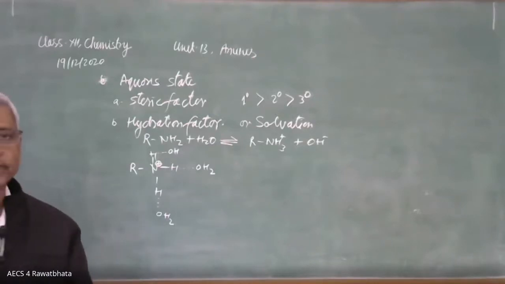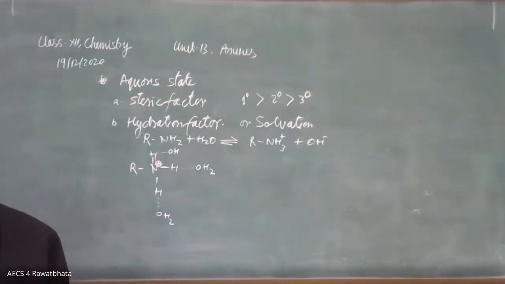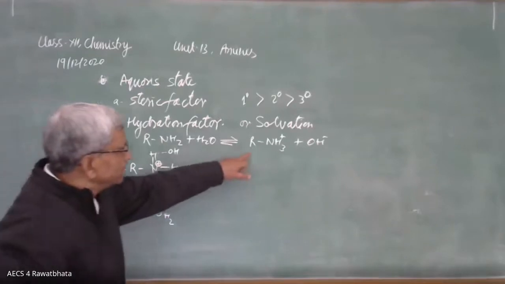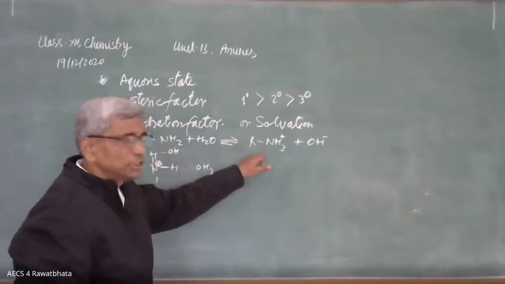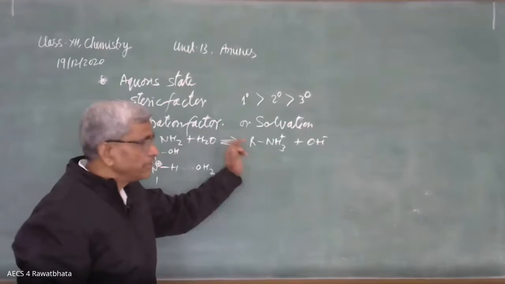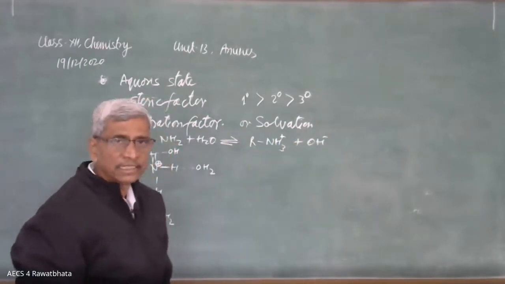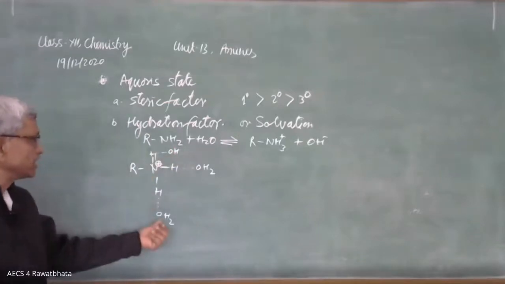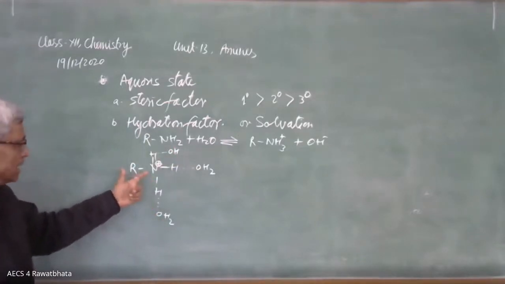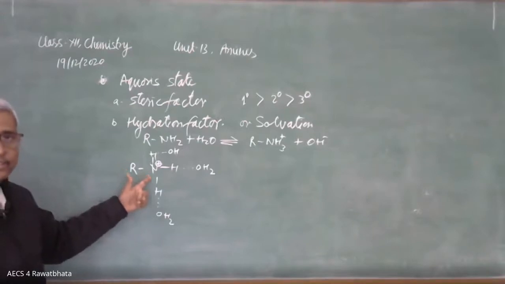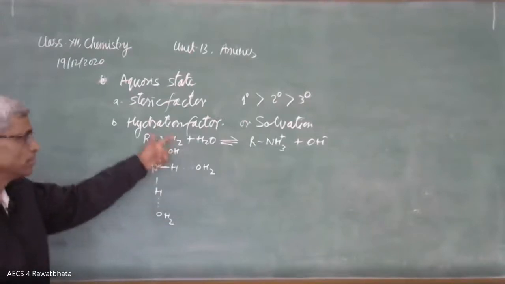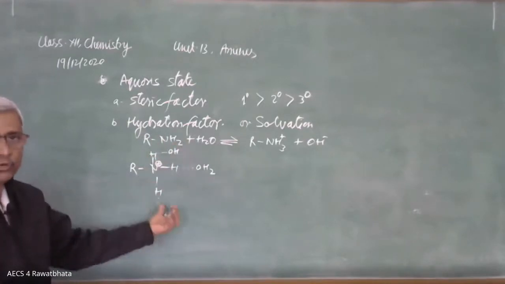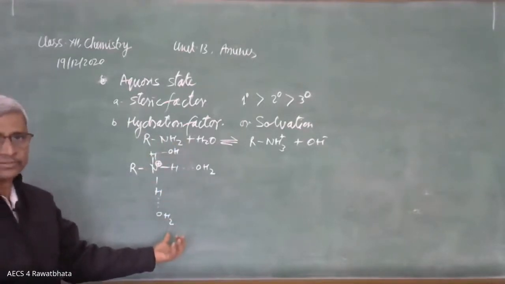This hydration factor involves the stability of the positive ion, and the basic strength depends on the stability of this positive ion. If this positive ion is more stable, then it will provide OH negative ion easily and the compound will be more basic. Maximum hydration releases more energy, and it is more stable due to less energy.